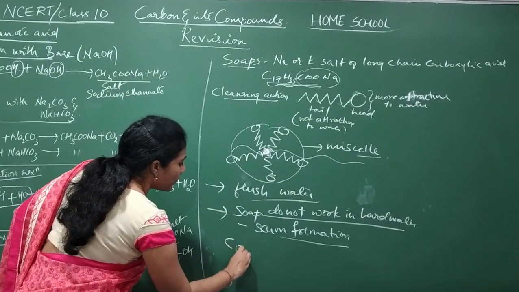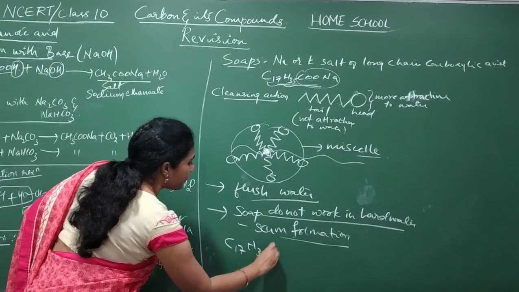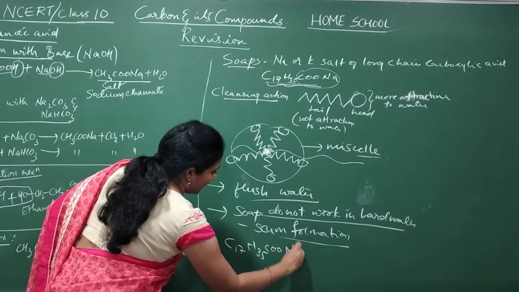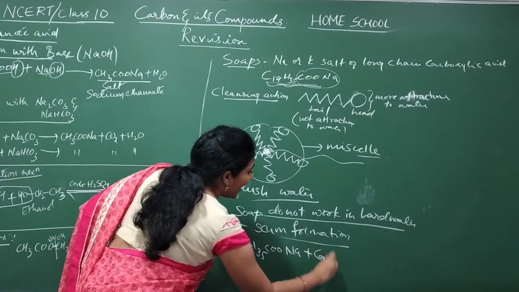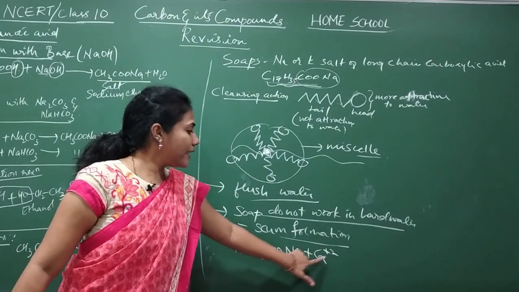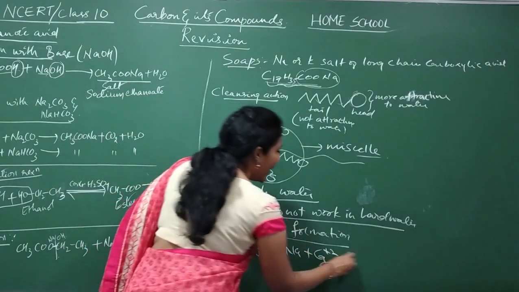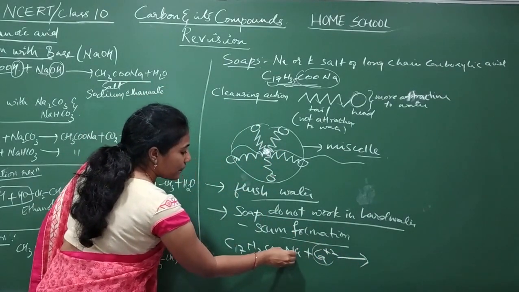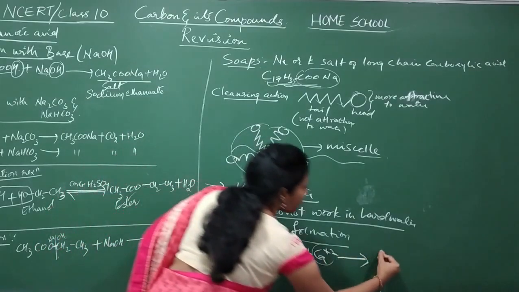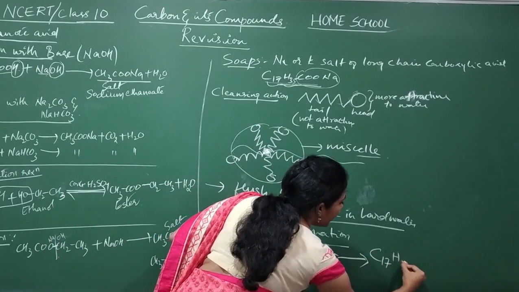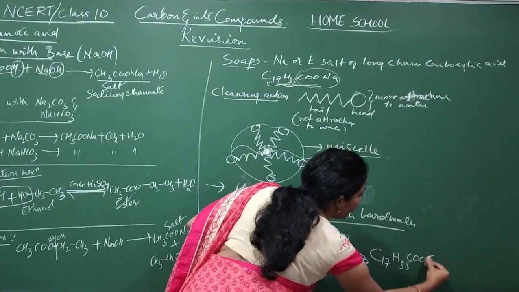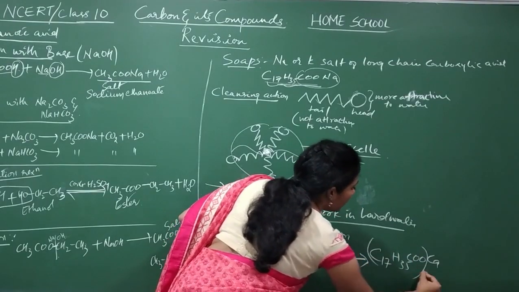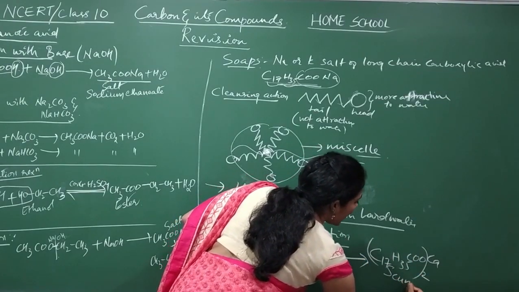Say you know the soap molecule C17H35COONa. Hard water will have a dangerous ion called calcium ion. What happens here is this calcium will get replaced with sodium. In the place of sodium, calcium comes. So what do you get? C17H35COOCa. This is what we call scum.